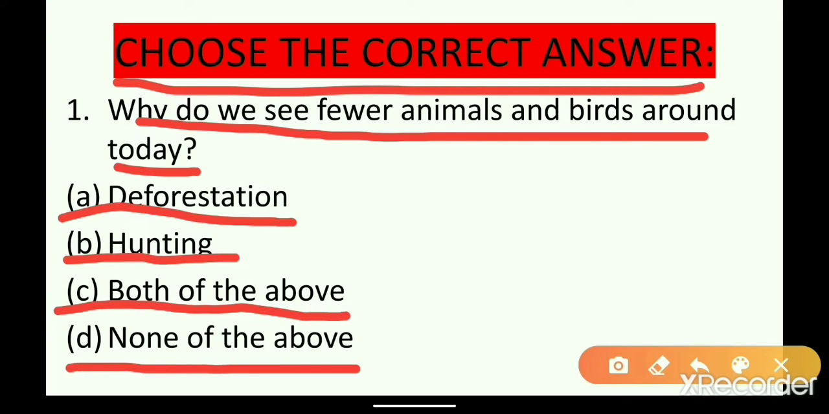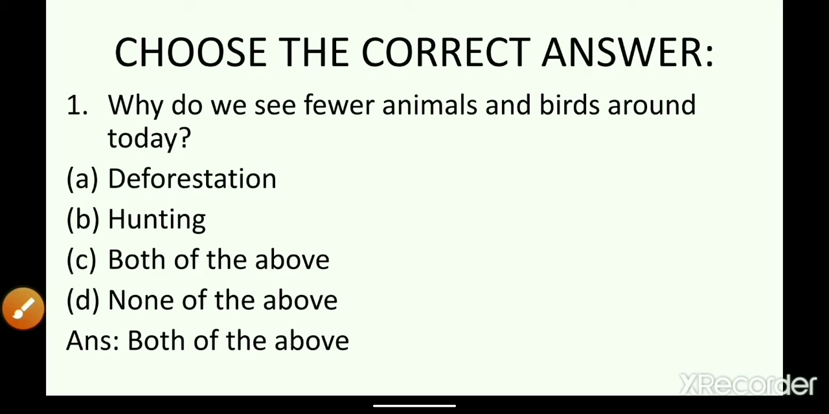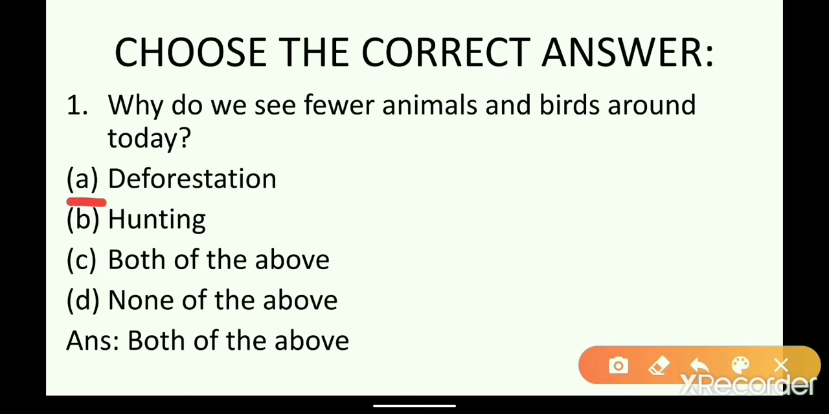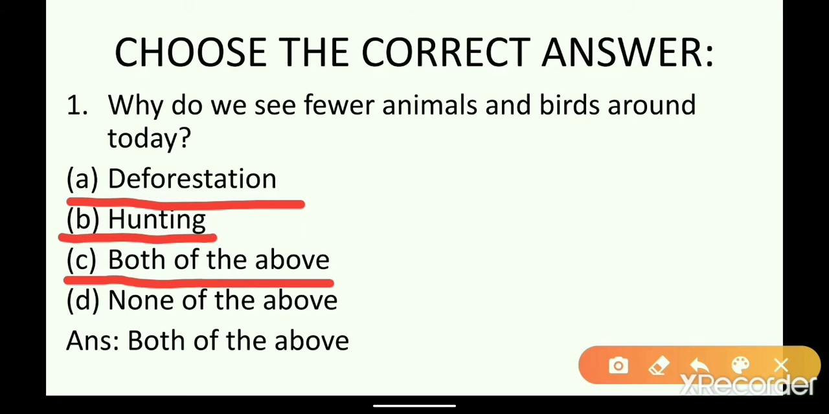Why can we see only few animals and birds these days than in our olden days? That is because of deforestation and hunting. Because of this both, we are seeing fewer animals and birds around us today. So your answer will be both of the above. So if you get the question like why do we see fewer animals and birds around us today, what you write? Deforestation and hunting, both you have to write. So your option will be C. Next.